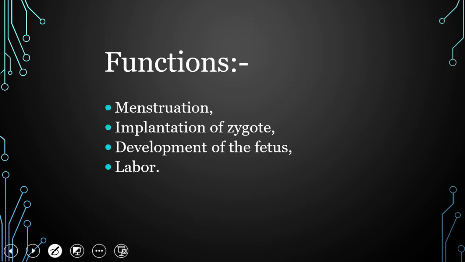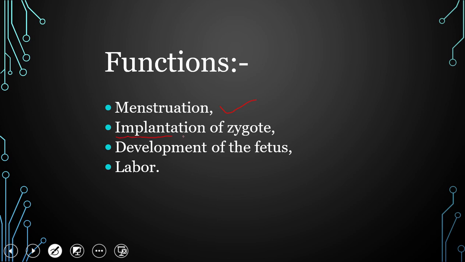What are the functions of the uterus? First, menstruation. If there is no fertilization, each month the inner layer, the endometrium functionalis, is shed and released out of the body in the form of menstruation, the bleeding phase.